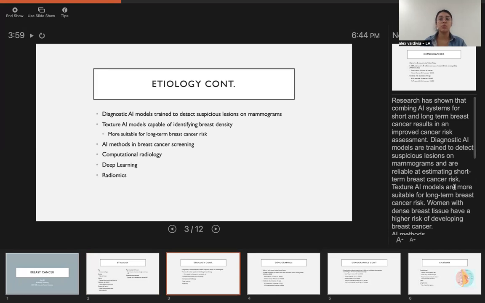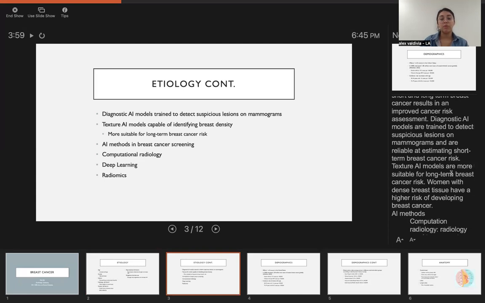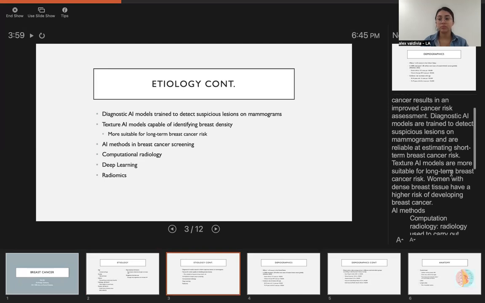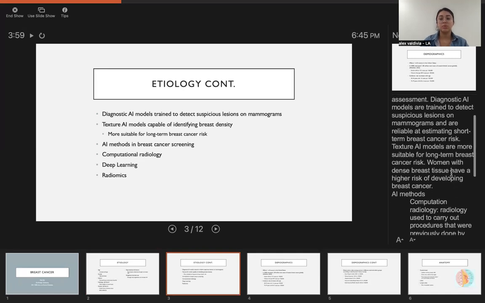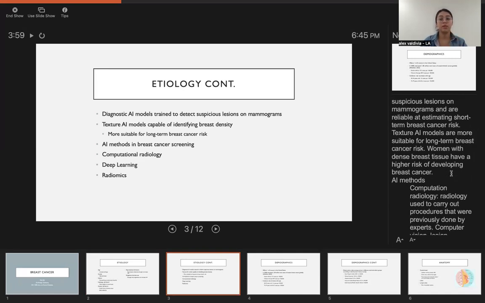So research has shown that combining AI systems for short and long-term breast cancer results in an improved cancer risk assessment. Diagnostic AI models are trained to detect suspicious lesions on mammograms and are reliable at estimating short-term breast cancer risk. Texture AI models are capable of identifying breast density, and these are more suitable for long-term cancer risks. Women with dense breast tissue have a higher risk of developing breast cancer.